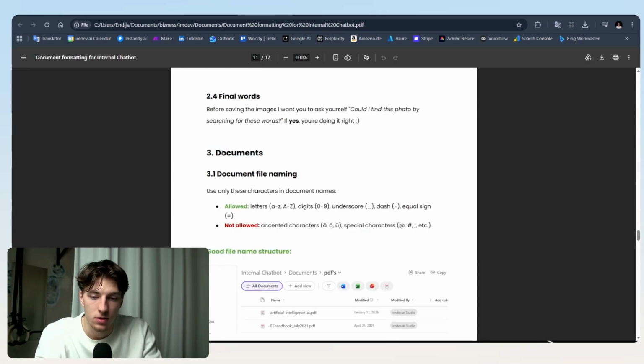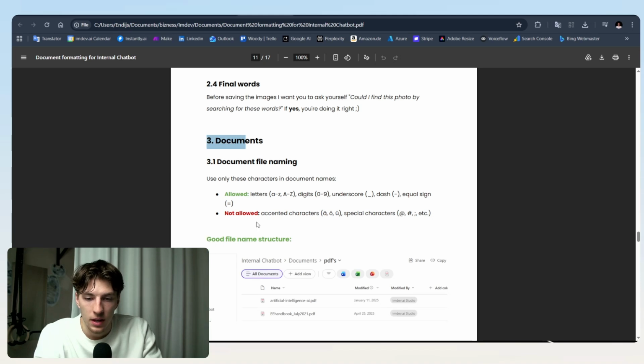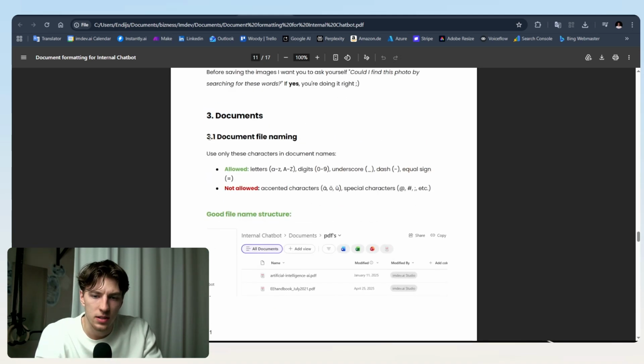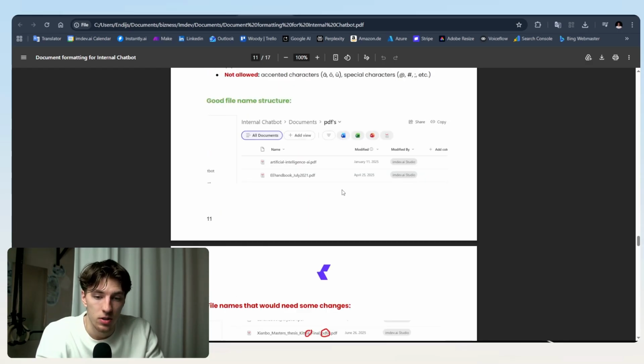Then this leads us to the next category, which is documents. These are regular documents, PDFs, Excels, all that stuff. The first one is document file naming, which I think is probably an obvious one, which teachers usually teach us at school, right? But you shouldn't use accented characters or special characters in the file names. Just use regular letters, capitals or small ones, digits, underscores, dashes, and that's it. Maybe sometimes an equal sign, right? But those are the only things you want to use.